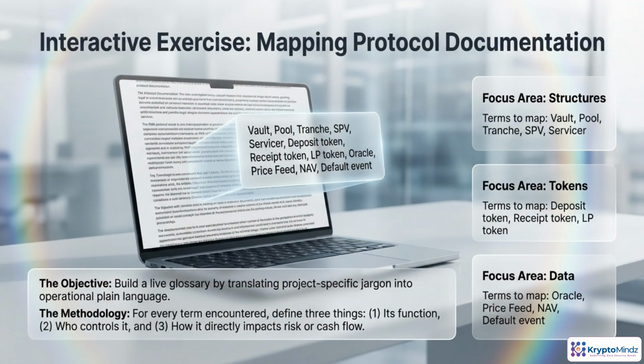Next, you'll turn protocol documentation into a language your team can actually work with. Pick any RWA project you know, open its docs, and scan for terms like vault, tranche, SPV, deposit token, oracle, or NAV. For each term, write down 3 things in plain language: what it does, who actually controls it, and how it changes risk or cash flow for participants. That 3-part lens is how you'll decode any future RWA protocol.